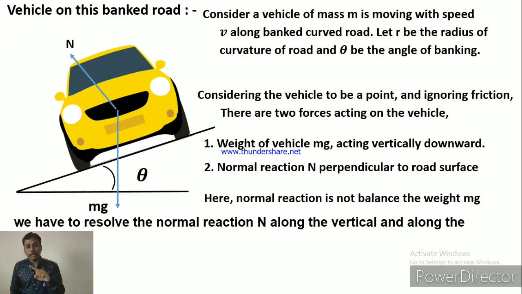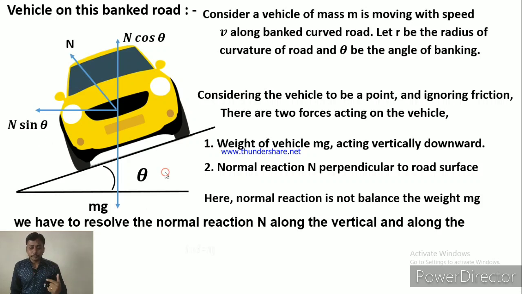One component is the vertical component, n cos theta, which balances the weight mg, along the same line and in the opposite direction. The horizontal component of the normal reaction, n sin theta, provides the necessary centripetal force.